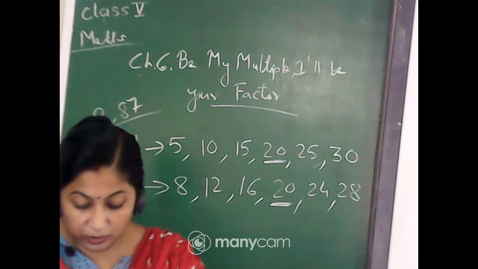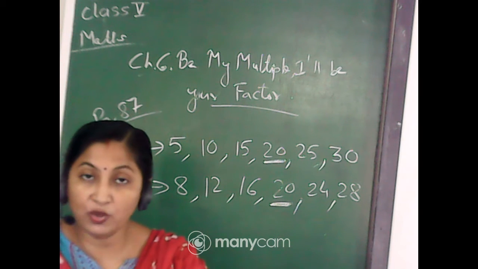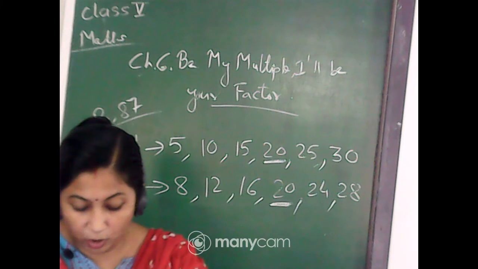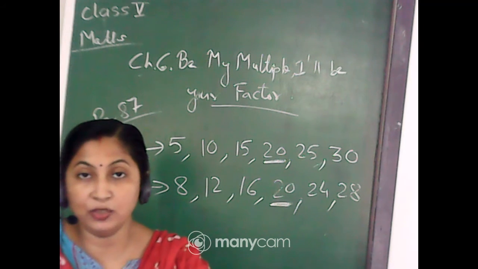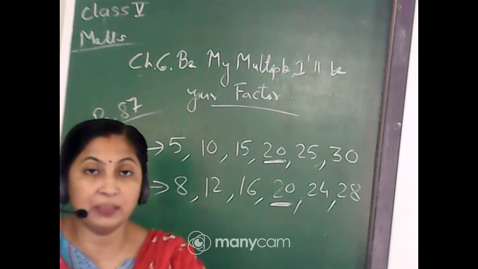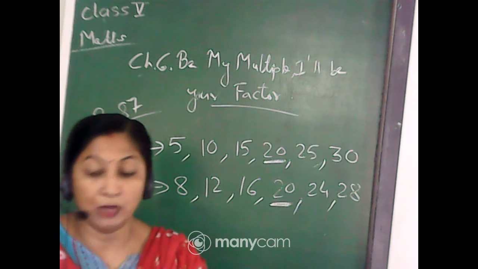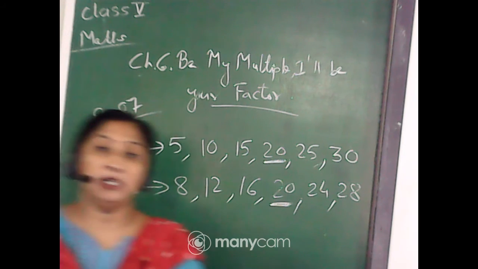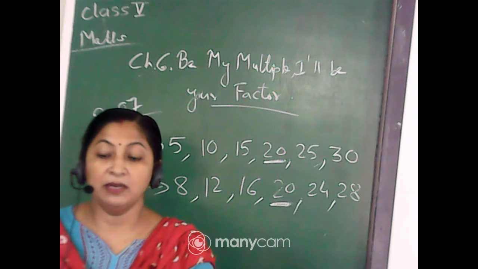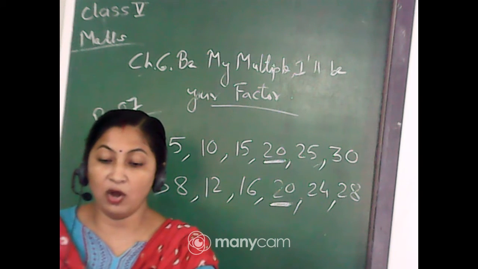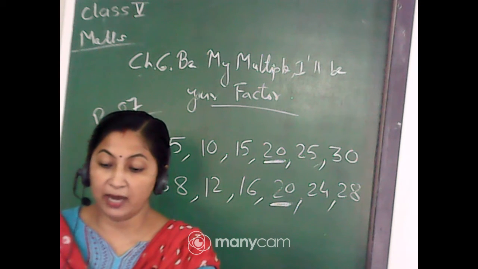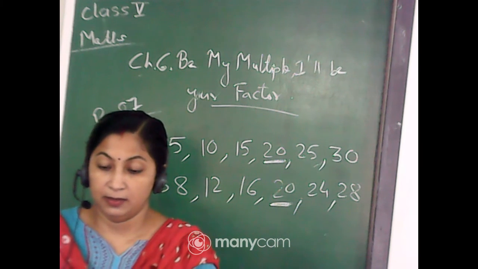Now from 1 to 60, the numbers are written in the book. You will do it in the book itself. Okay. Mark with a red dot all the numbers which can be divided by 2. That means you have to give a red dot above the box which are divisible by 2. I think you all know, the numbers which are divisible by 2 are called what? Quickly answer me. The numbers which are divisible by 2, they are called what numbers?